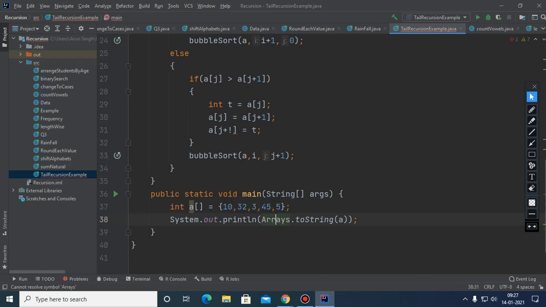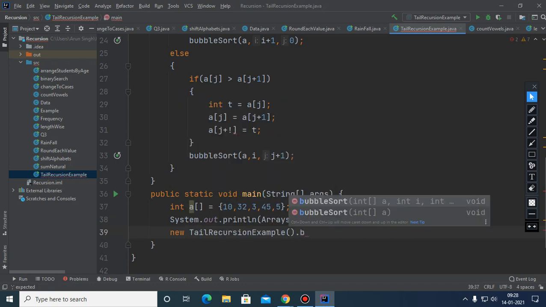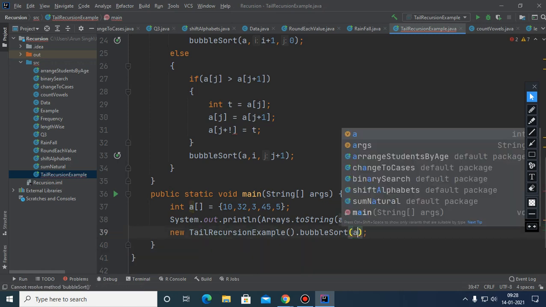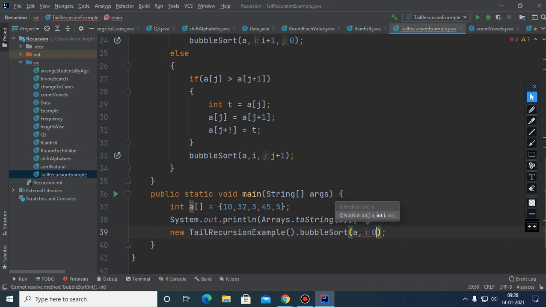I hope you all know this statement. And now I want to make a recursive call for this function, passing the array, 0, comma 0. These are the initial values of i and j.